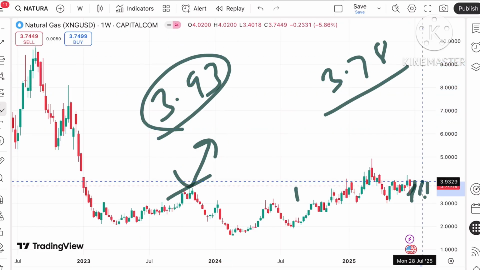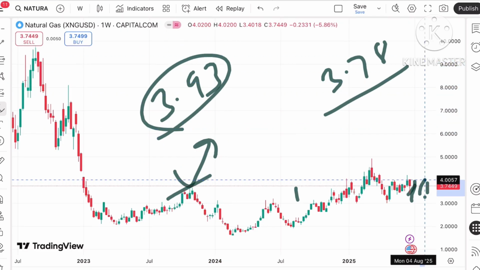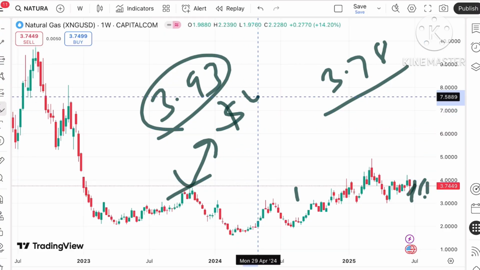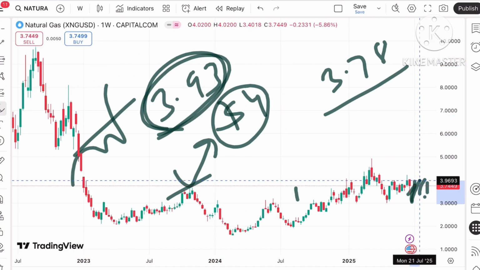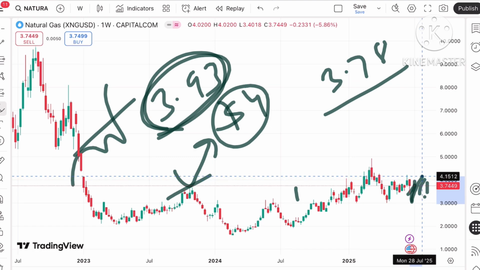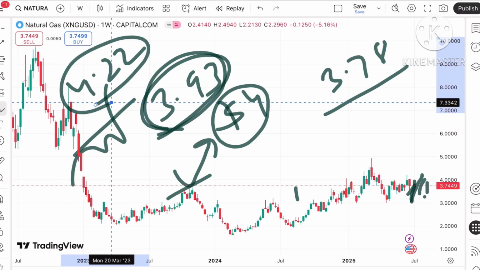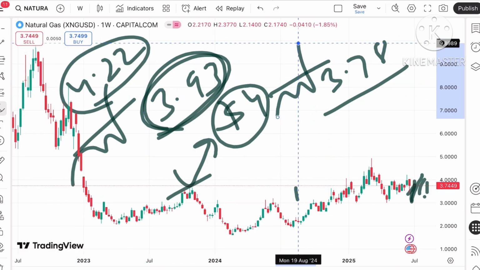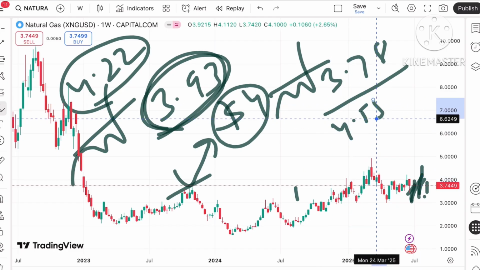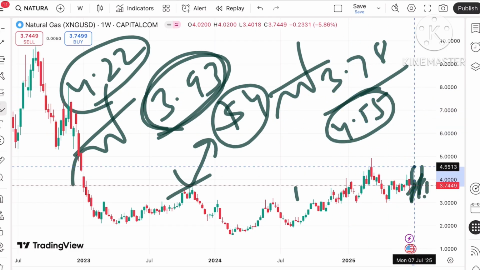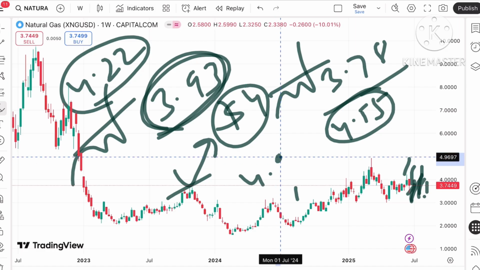Suppose the price sustains above a level of 3.93, it can go further upside towards a level of $4. Okay, and this 3.93 is already tested, so we can see the price will go further high, and from there a further upside can be seen towards a level of around $4.22. This $4.22 is already tested, so the price will move further upside and it will move towards $4.55. Suppose the price sustains above that level, price can touch a level of $4.93.